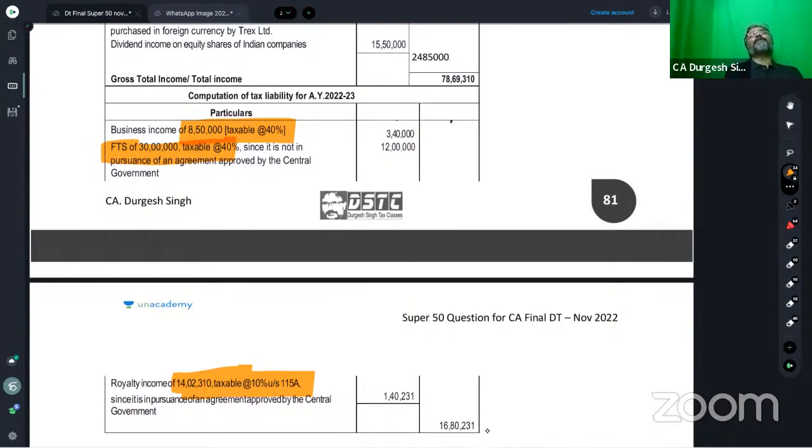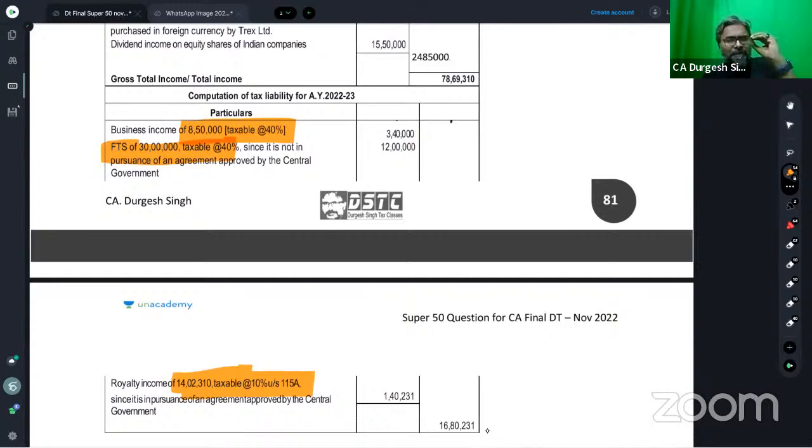We only say that for assessment of royalty and FTS income of the non-resident, we see whether the non-resident has got a PE in India or not. If it has got a PE in India, then we see whether the services are routed through the PE, and only if the answer is yes, the assessment will be under 44DA. Otherwise, it will go under 115A. That is the limited understanding.